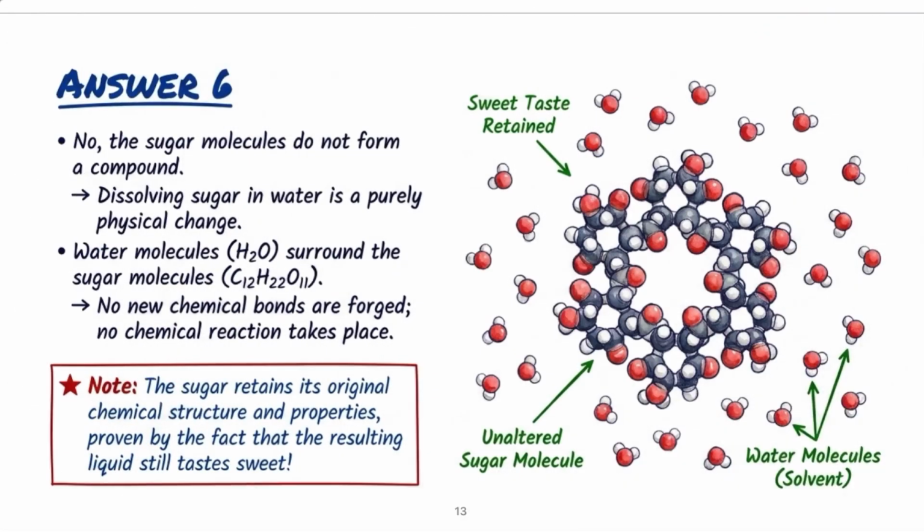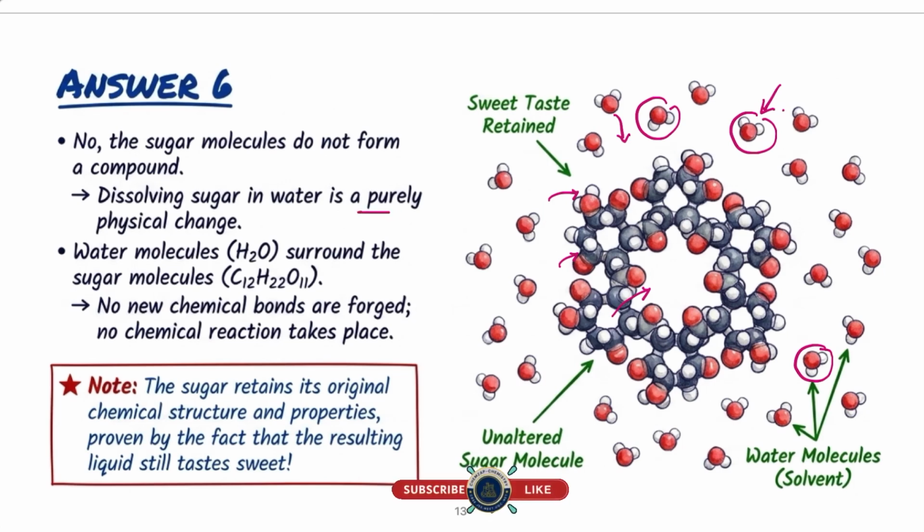When you dissolve sugar in water, the sugar molecule will be surrounded by water molecules. So the sweetness of the sugar will be retained, and the bonding of the sugar molecule will not change. Here the water molecule works as a solvent, which will surround the sugar molecule and form one type of mixture. So the composition of sugar and water is variable. Sugar will retain its original properties and chemical structure. So it is proved that no chemical reaction occurs between the water and sugar molecules. So dissolving sugar in water is a purely physical change, not a chemical change.